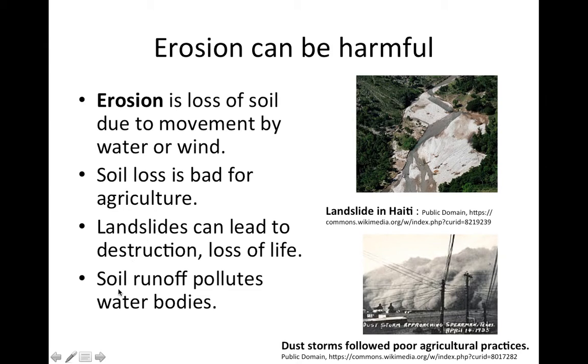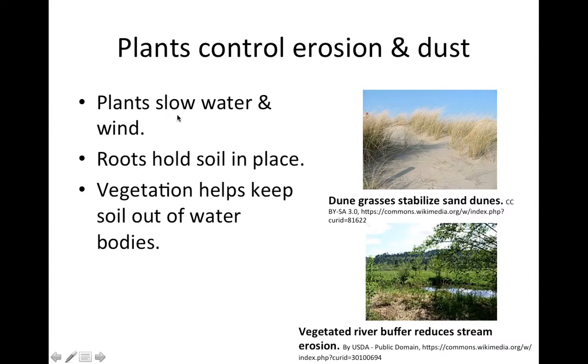Finally, erosion can be bad because soil runoff, when it leaves an agricultural field, for example, it goes somewhere. It usually goes into a water body. And in that water body, it can cause a number of problems because of the nutrients that are added, or even just because it causes the water to become less clear and less good for the organisms living in it. So erosion is bad. Plants then are important because they help us control erosion and dust.